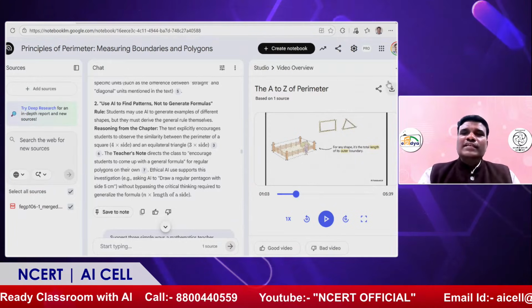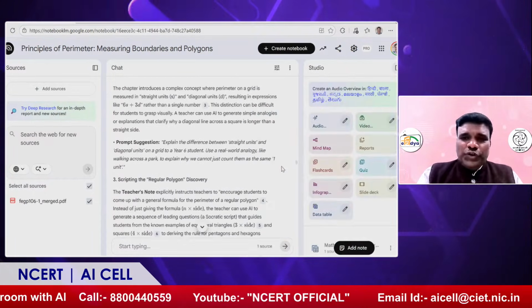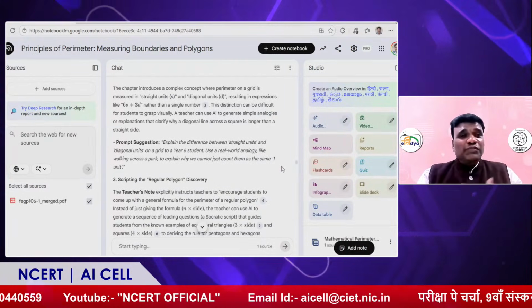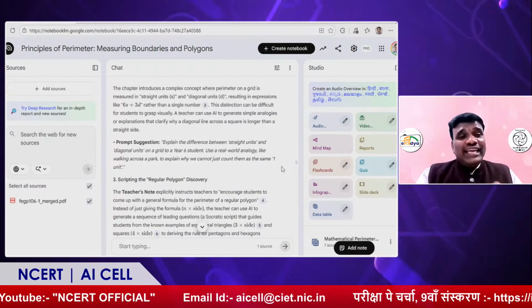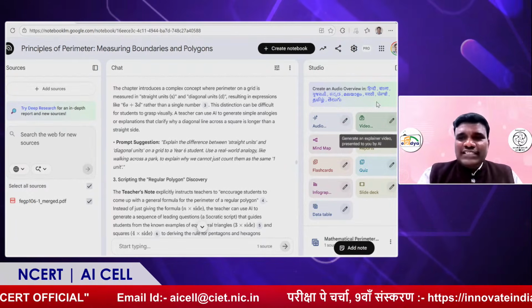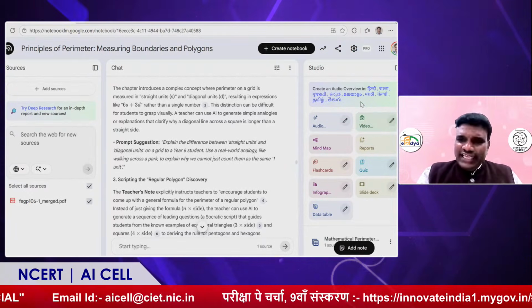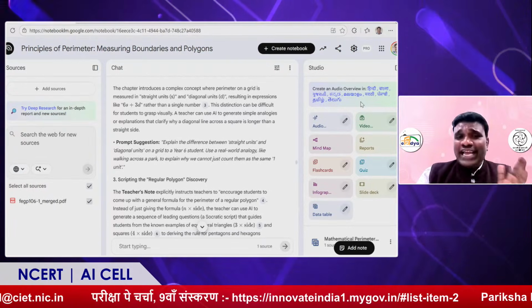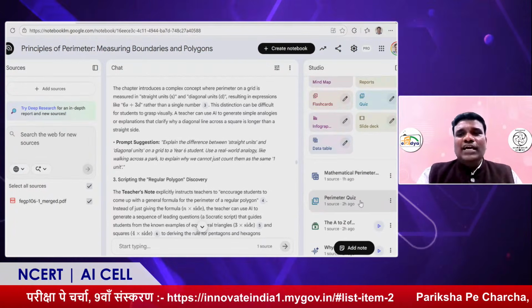See, it's very good at creating the video. Another very important thing about this app: in India, we have different languages, and you can create in any language. You can see here Tamil, Hindi, Punjabi, Malayalam. So any language you can create. The language barrier is not there in this application.